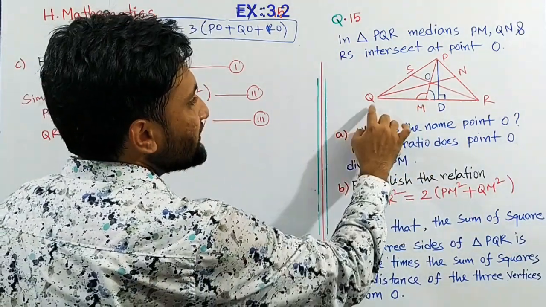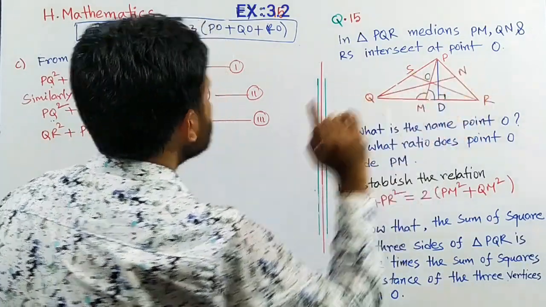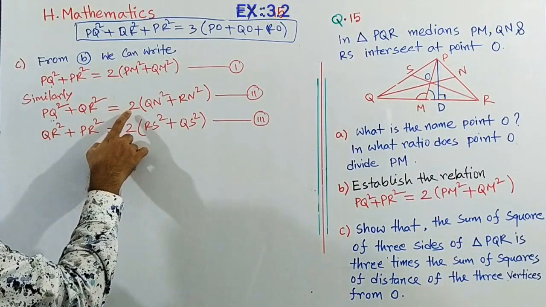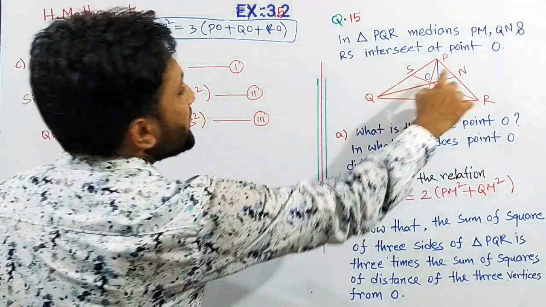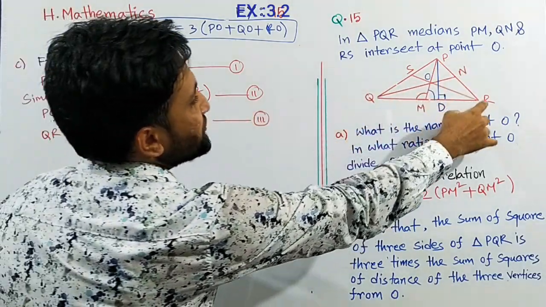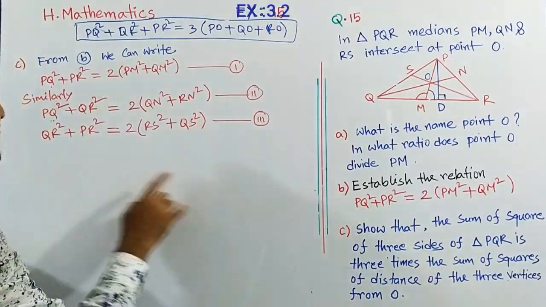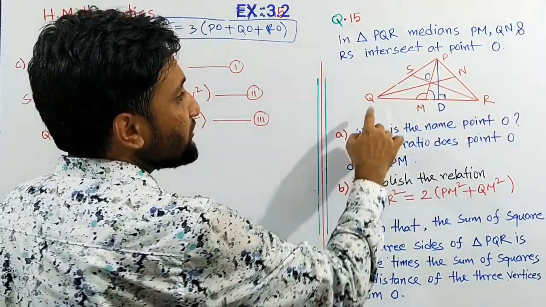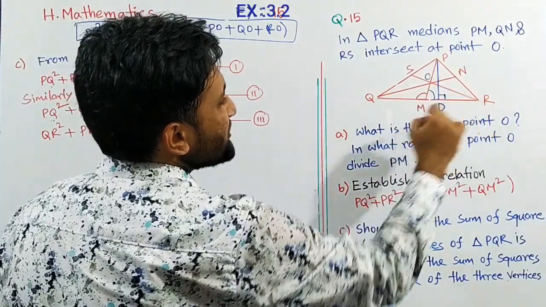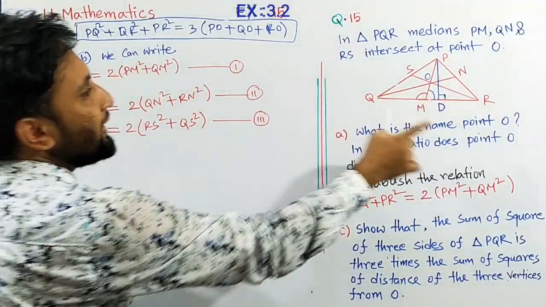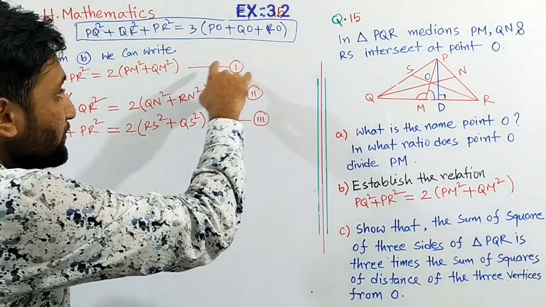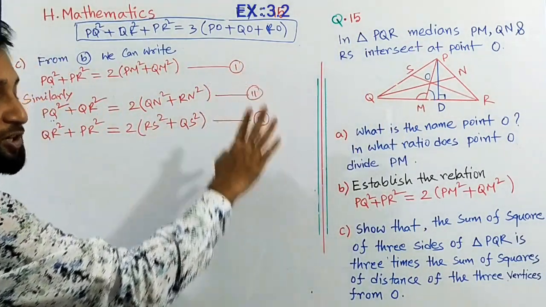Similarly, we can write QN as a median: PQ square plus QR square equals 2 into QN square plus RN square. And then again imagine RS as a median: PR square plus QR square equals 2 into RS square plus QS square. Okay, so mark these equations 1, 2 and 3.